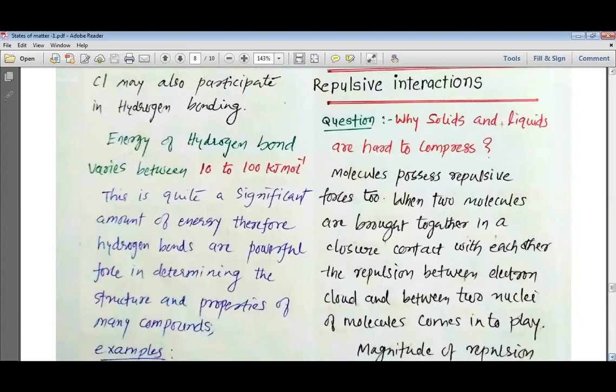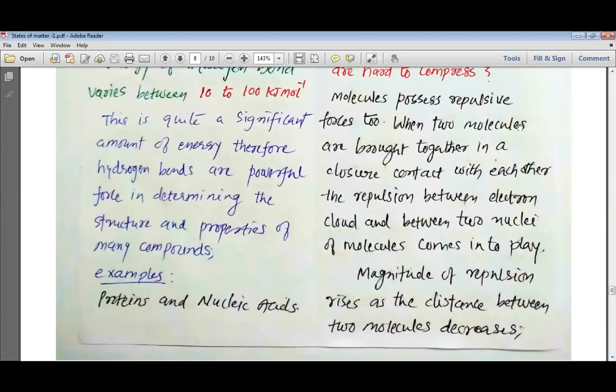Molecules possess repulsive forces too. When two molecules are brought into closer contact, the repulsion between the electron clouds and between the nuclei of the molecules comes into play. The magnitude of repulsion rises as the distance between two molecules decreases.